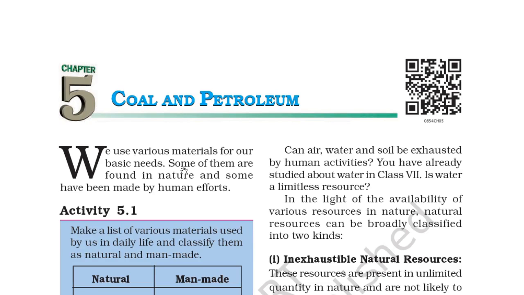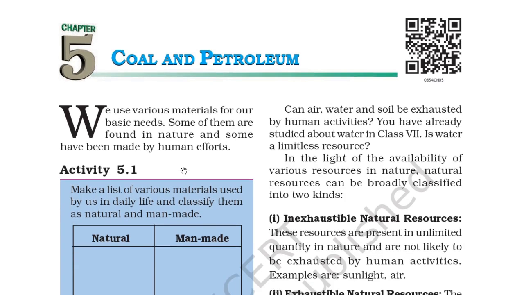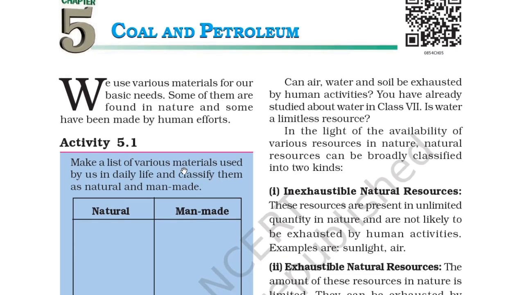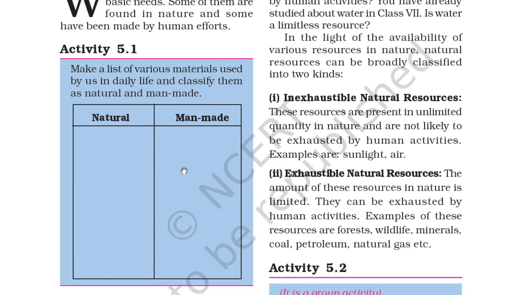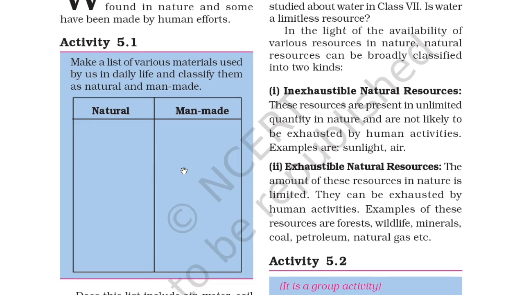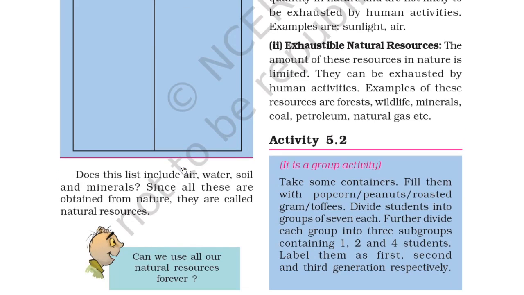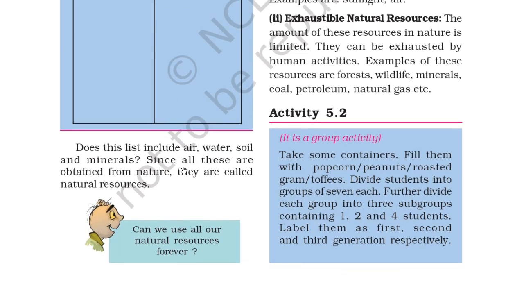Welcome back everyone. Today we are going to start chapter 5, coal and petroleum. We use various materials for our basic needs. Some of them are found in nature and some have been made by human efforts. So here is an activity. You can make a list of various materials used by us in daily life and classify them as natural and man-made. Does this list include air, water, soil and minerals?